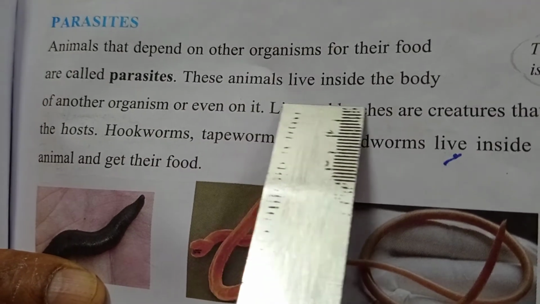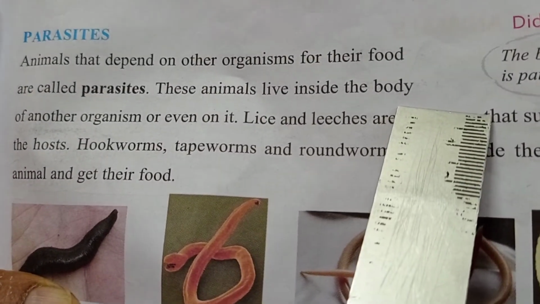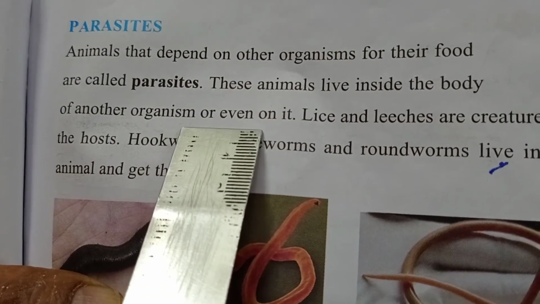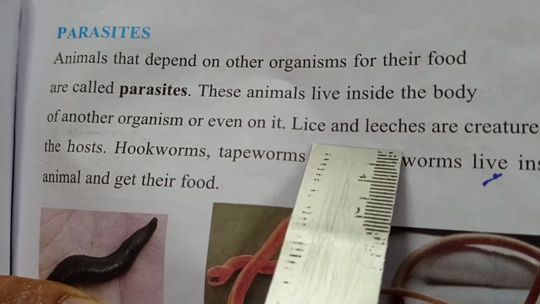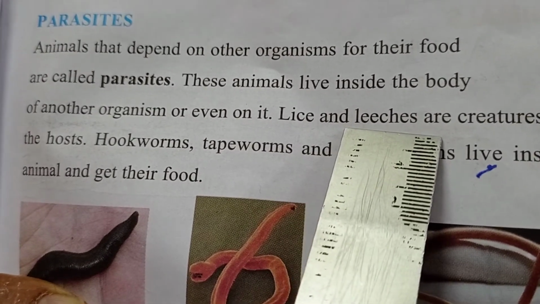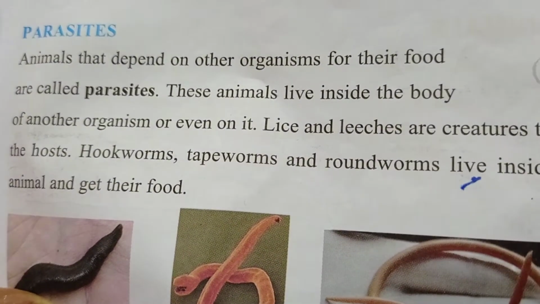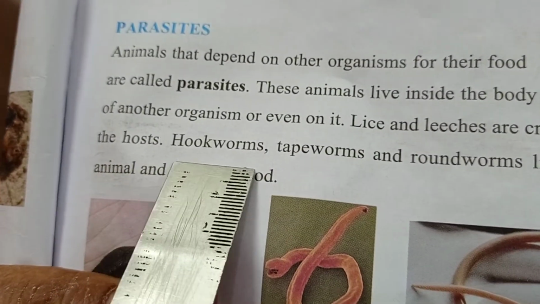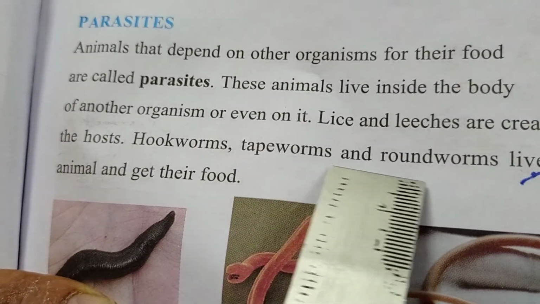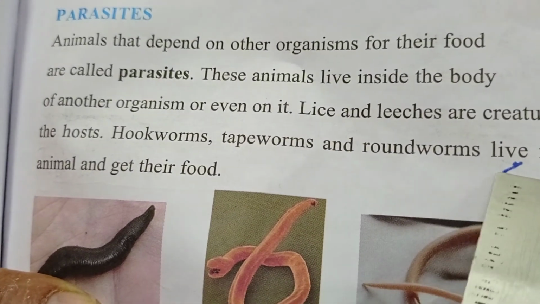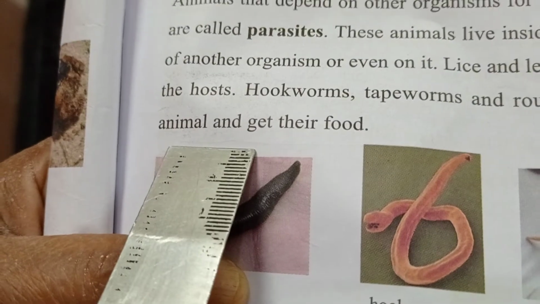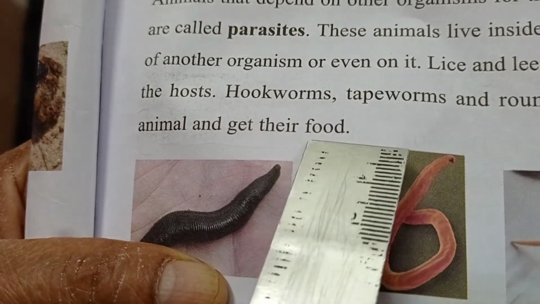These animals live inside the body of another organism or even on it. Lice and leeches are creatures that suck the blood from the hosts. Hookworms, tapeworms, and roundworms live inside the body of another animal and get their food.